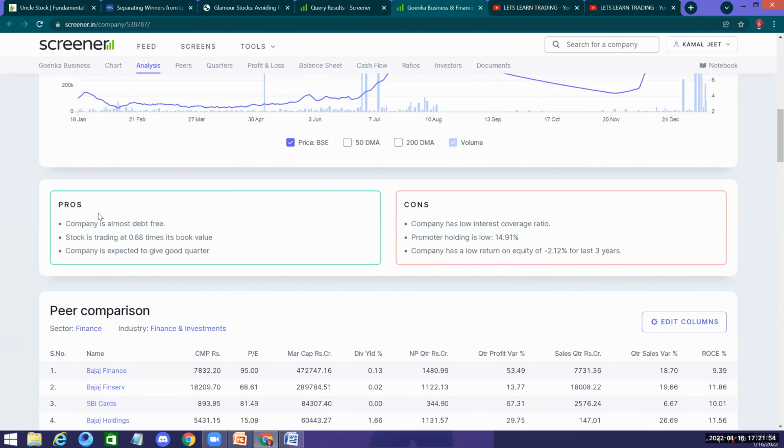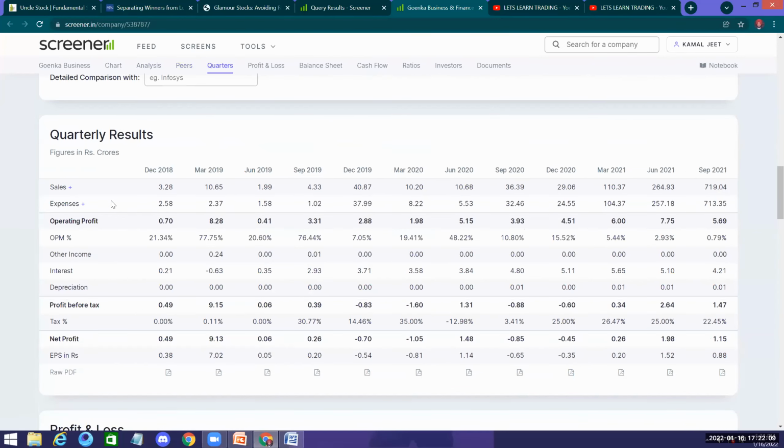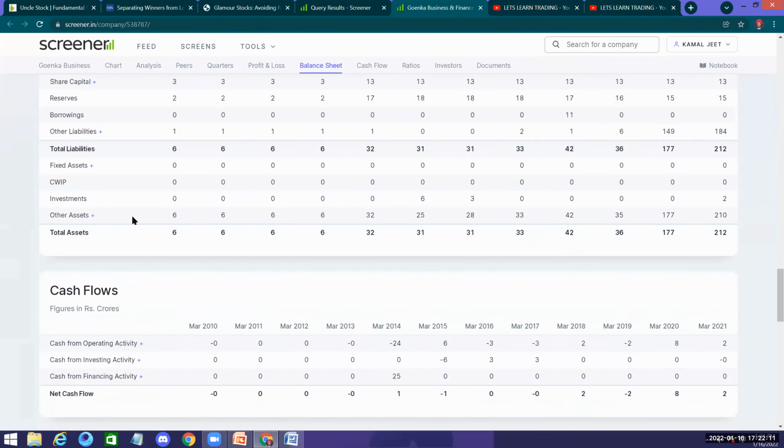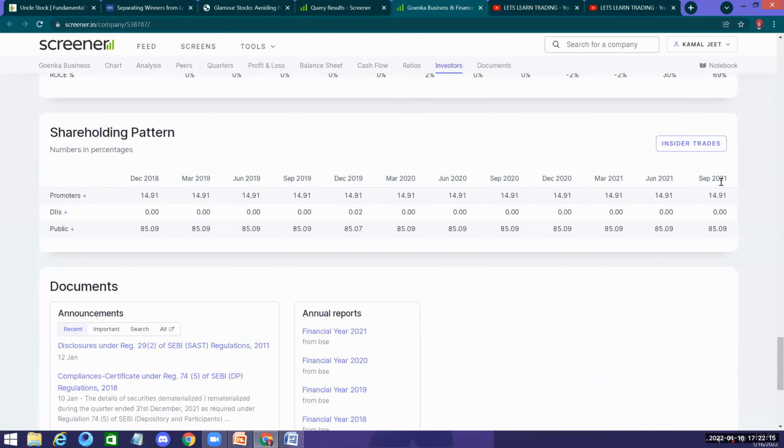The stock is trading, it's a debt-free company, good expected. I always see what the peers are. So this always reminds me of the story of the stock of Bajaj Finance. So I go down and only check one thing, which always keeps me: I will only invest if the company is good. What is the promoter stake? Just 14%. So this becomes a little dicey for me.